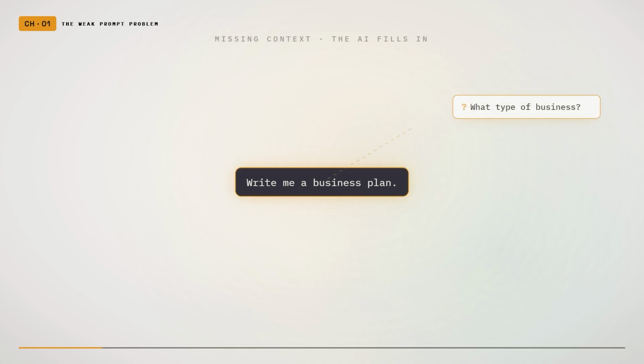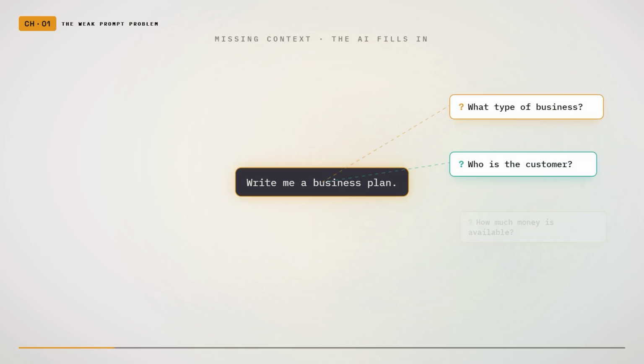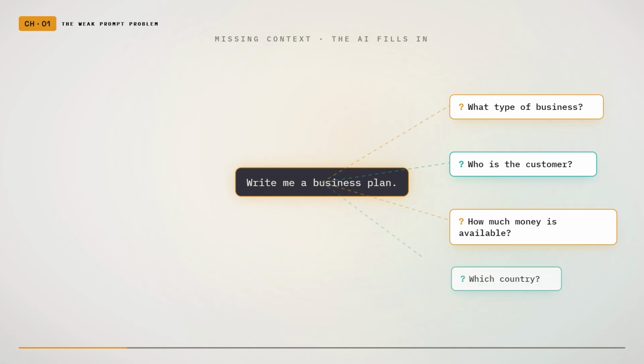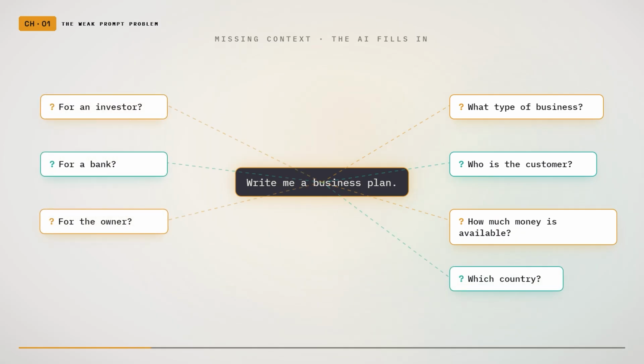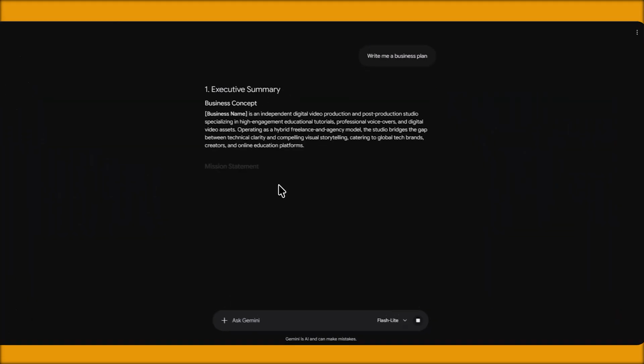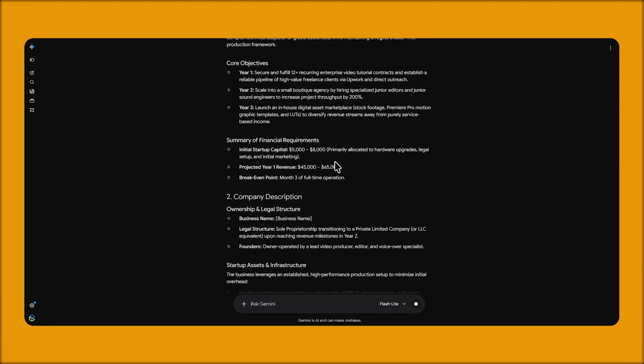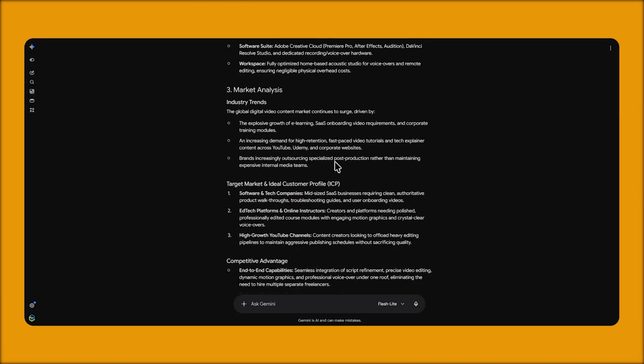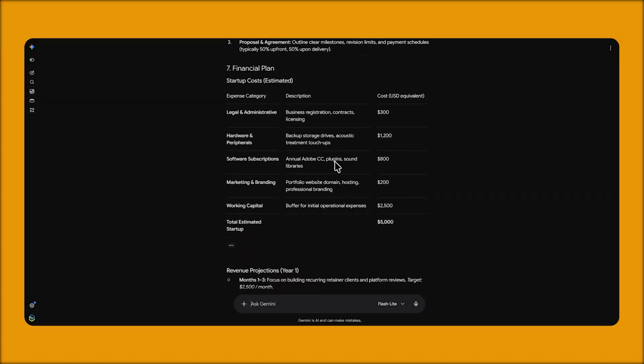What type of business? Who is the customer? How much money is available? What country will the business operate in? Is the plan meant for an investor, a bank, or the owner? Should it be 1 page or 50 pages? The AI does not know, so it fills in the missing details with general information. The answer may sound professional, but it feels generic because the prompt was generic.